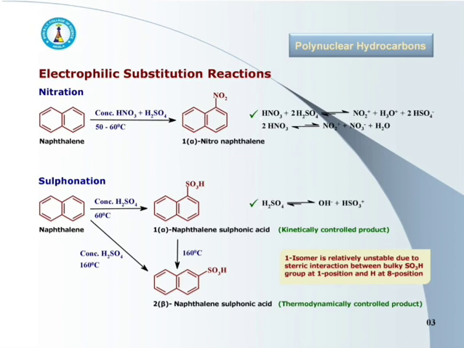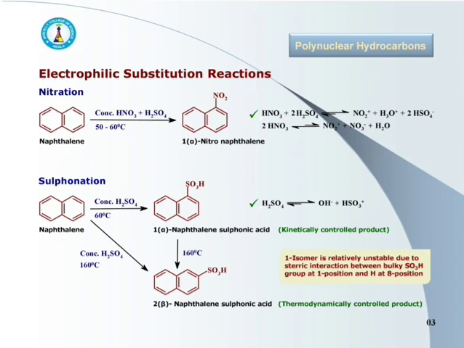But as this reaction is reversible, desulfonation is equally easy. Also, the second position of naphthalene is attacked more slowly, but once formed, the 2 isomer is more stable and it resists desulfonation.